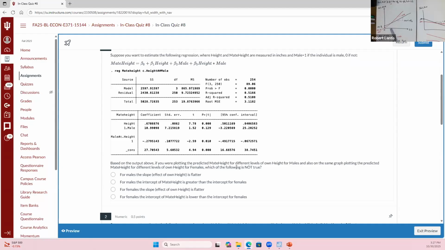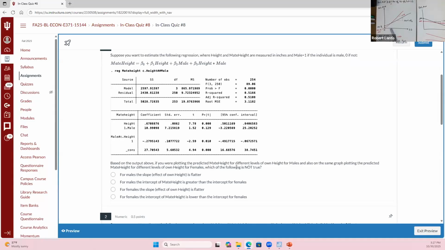But for a male, what is going to get added into that marginal effect, or what essentially would be the slope of that line of best fit? It would be 0.67, but for males, we would also add in the interaction of height and male. So 0.67 minus 0.27, the slope for males on that marginal effect is actually going to be flatter, right? Because the interaction term now has a negative value. So the effect of own height, that marginal effect, is going to be flatter for males because our interaction term had a negative coefficient.